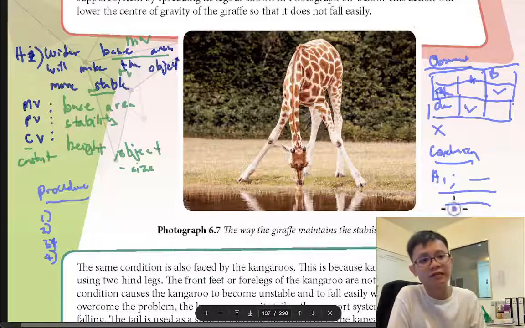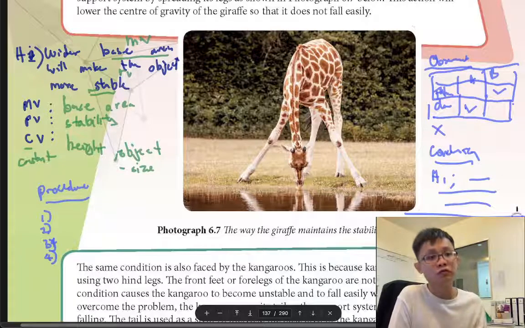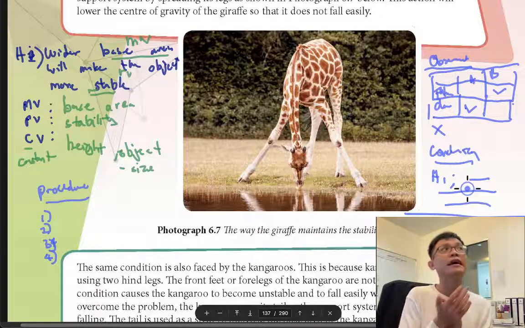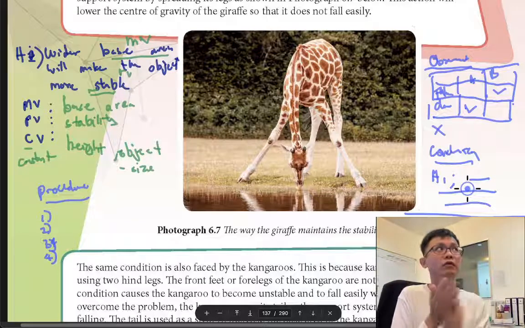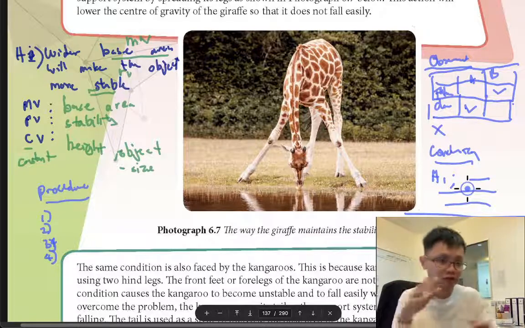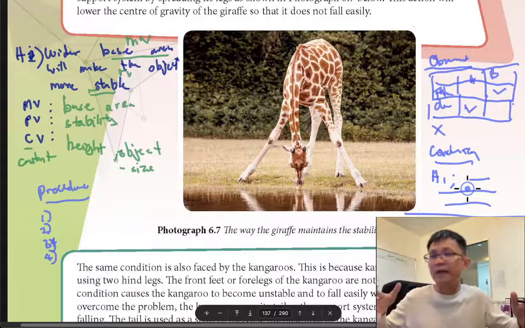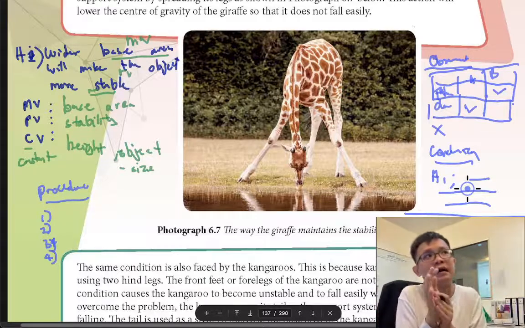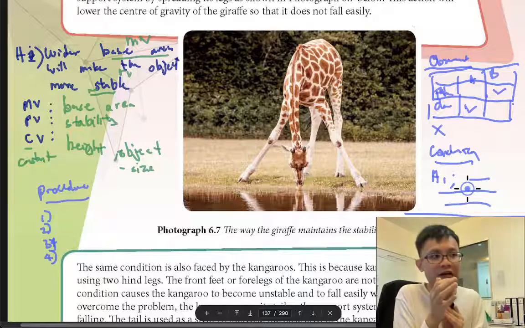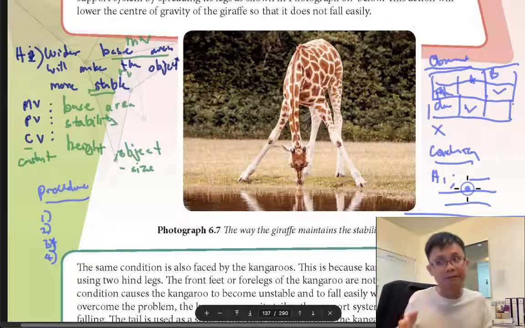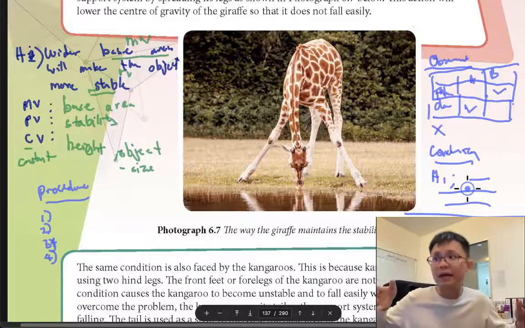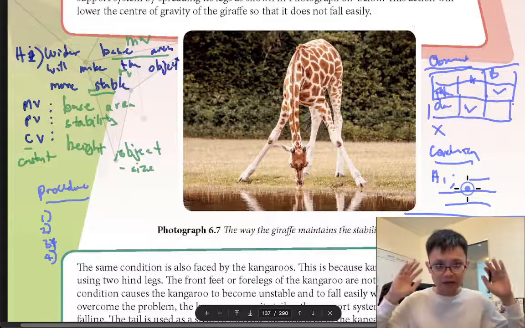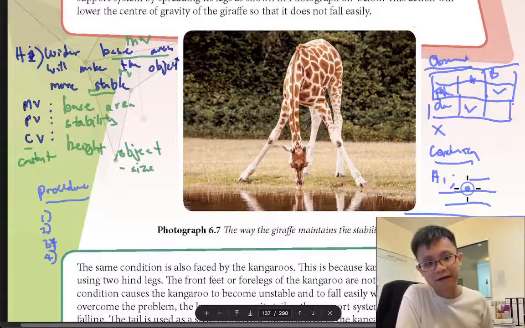So after you know this, what do you want to do with this knowledge? After I know this, I want to show that actually when building a house you need to build a big area. You don't build small. Maybe in Japan or Indonesia there are earthquakes. So you want to make it big. If you make it big, the house is more stable and the people don't die. Malaysia never mind.